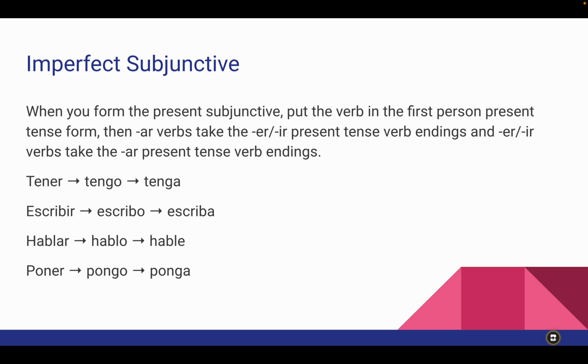Remember, as a brief review of the present subjunctive, when you form it, you put the verb in the first person present tense form, and then the AR verbs take the ER-IR present tense endings, and the ER-IR verbs take the AR present tense endings. So tener becomes tengo, becomes tenga. Escribir becomes escribo, becomes escriba. Hablar becomes hablo, becomes hable. And poner becomes pongo, becomes ponga.